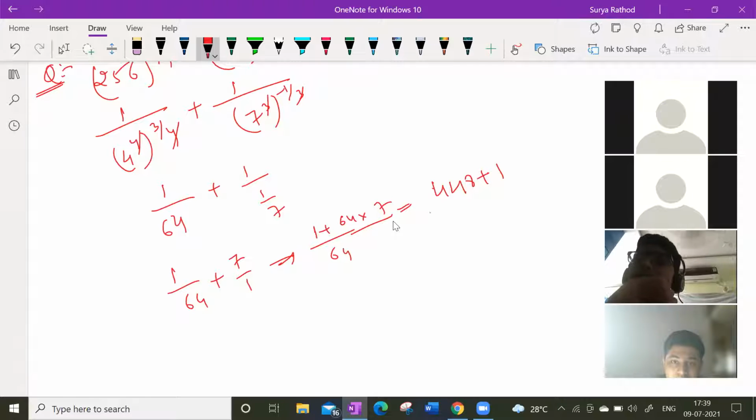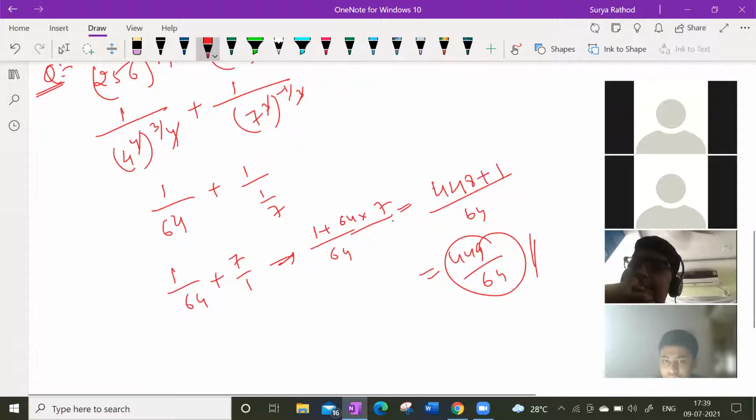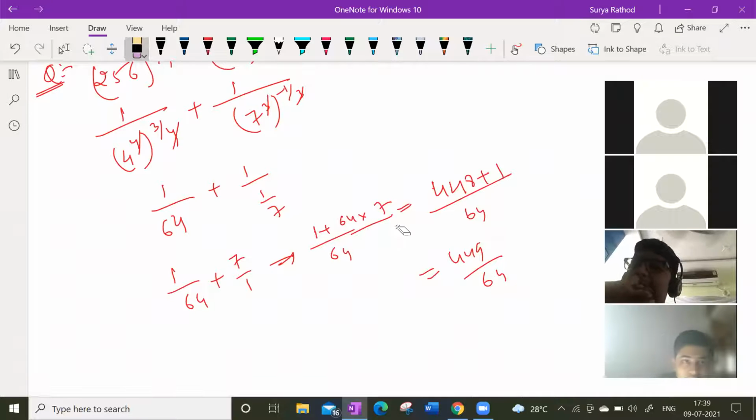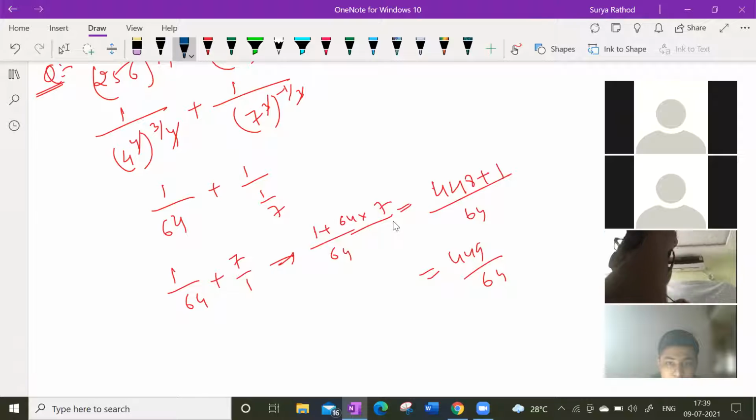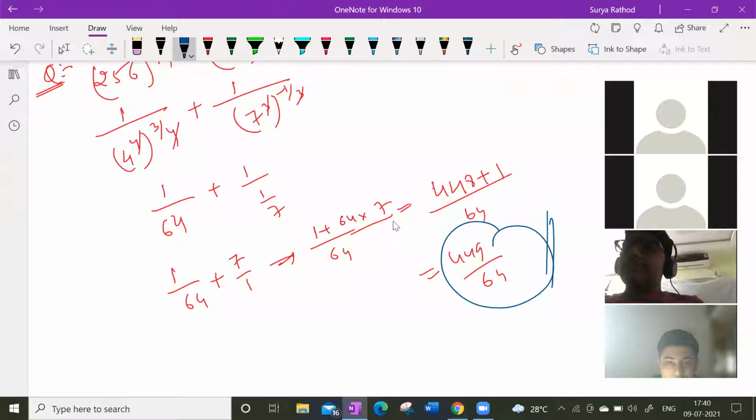Plus 1, 449 by 64. Equal to 7 full, 1 by 64. If you want to cancel, you can just cancel out. Which table is it possible to cancel? No table, sir. So leave the answer as it is.